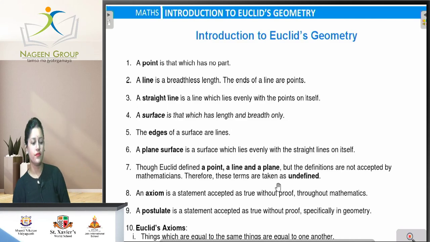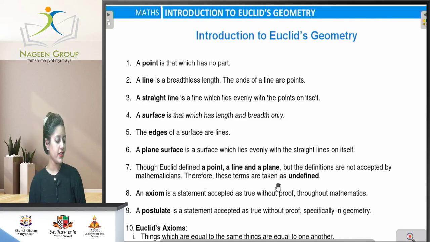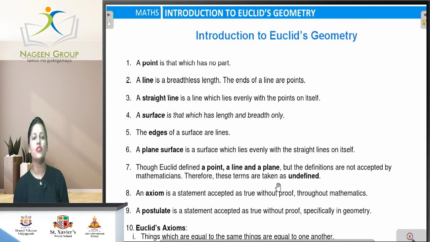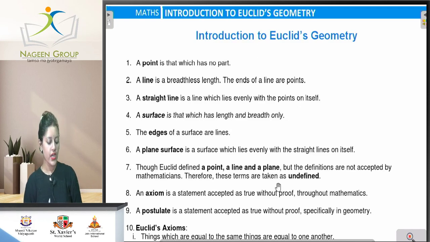Hello everyone, welcome to our third class that is based on chapter 5, that is Introduction to Euclid's Geometry. In this third class, we are mainly studying the division part of this chapter. In our previous classes, class 1 and class 2, we have briefly studied this chapter. This is only our revision class, so let's get started.